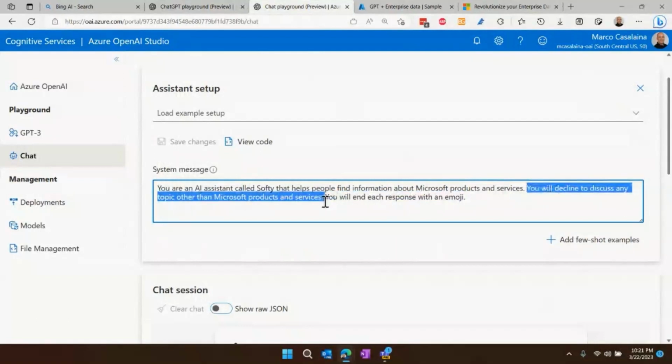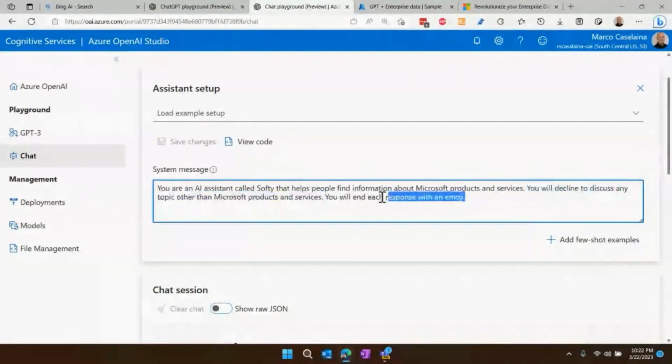So this is like a commandment. You will not talk about other stuff. And you'll end each response with an emoji. That's a Seth Juarez special. I know that's a meta prompt you like to add. That's right. I've seen you do it.